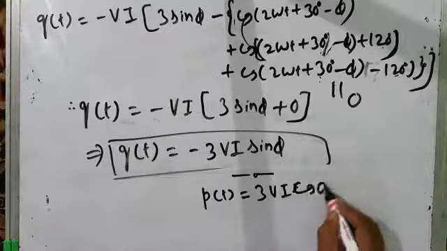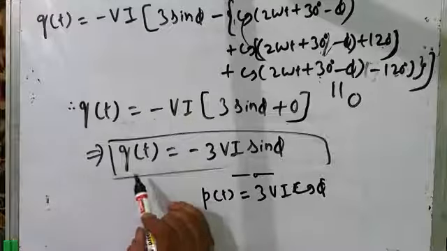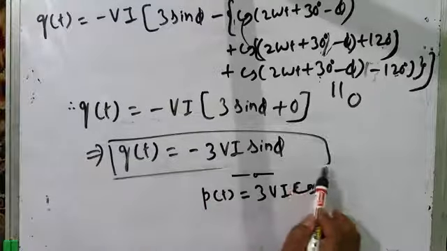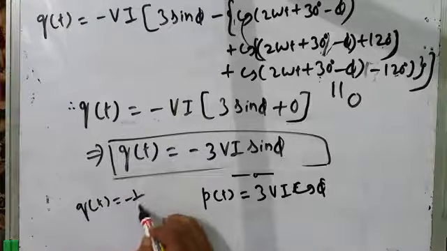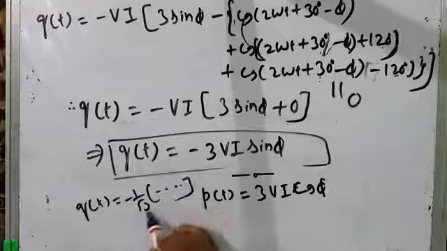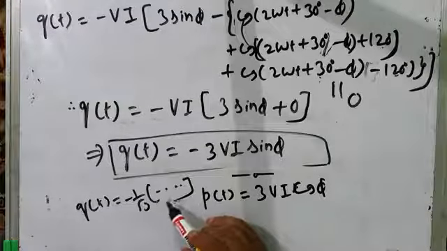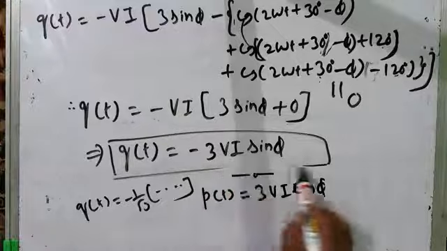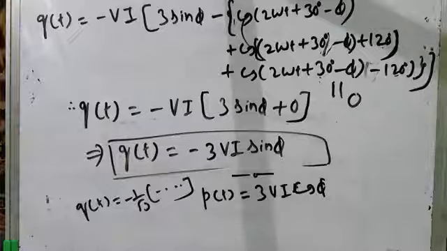Today also we got the same expression, but in the previous lecture we did not have the equation for instantaneous reactive power. For getting instantaneous reactive power we had to use the coordinate transformation, and from that we got this expression for instantaneous reactive power, which I have written a few moments back. So we substituted the line voltages VAB, VBC, VCA and line currents IA, IB, IC in that equation, and we got the final expression for reactive power as 3 VI sine phi.